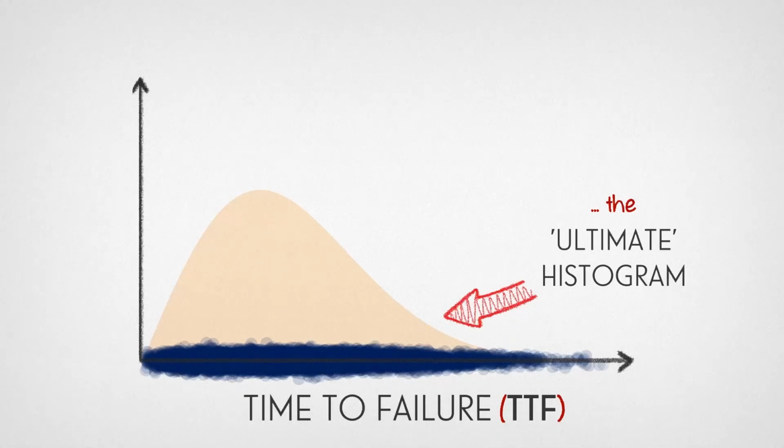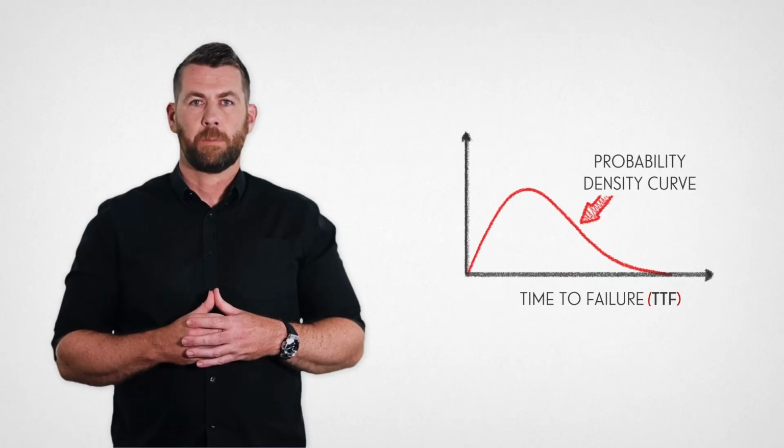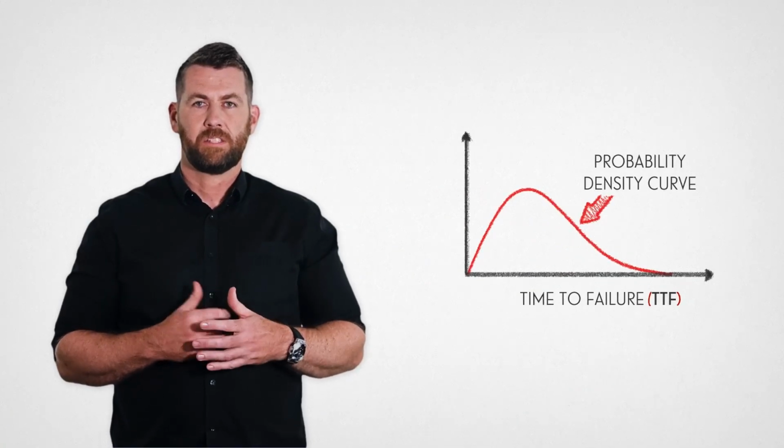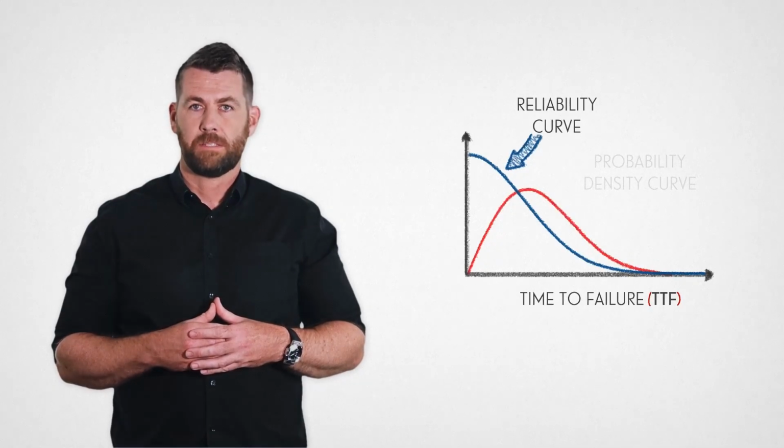But this ultimate histogram leads us to another very useful concept, which is the probability density curve that forms the smooth top edge of the ultimate histogram shape. The probability density curve contains the same information as a reliability curve, as both curves describe the same random process. So